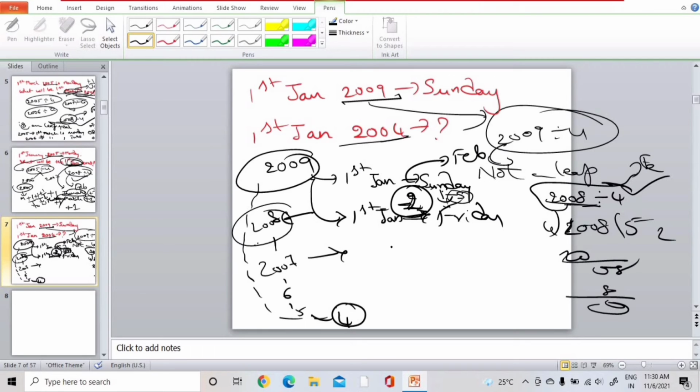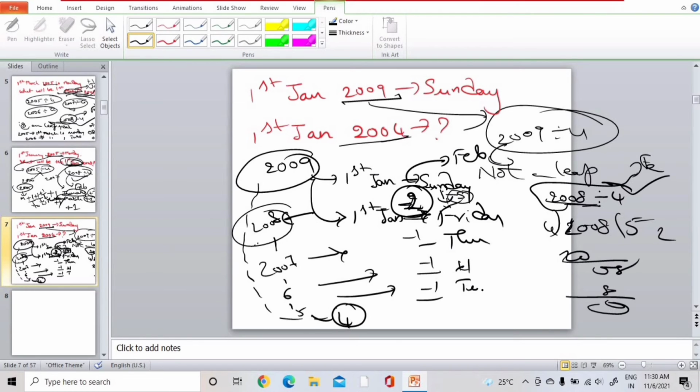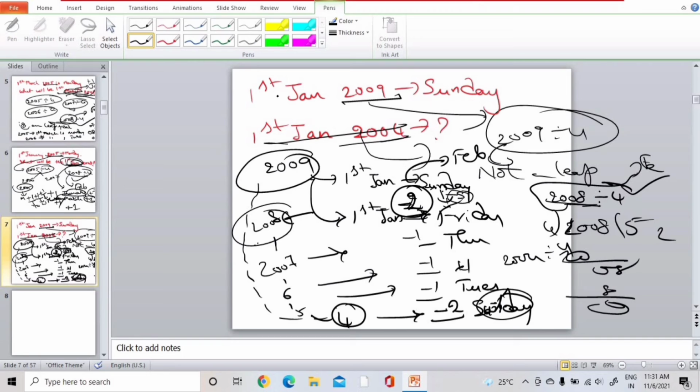Now 2007 of 1st January, minus 1, that is Thursday. 2006 Wednesday, 2005 Tuesday. Now we will see 2004. 2004 is divisible by 4, so again we need to minus 2. We will get Sunday. Monday will be eliminated and then Sunday. So 1st January 2004 is Sunday if 1st January 2009 is Sunday. This is how we need to solve these kinds of problems.